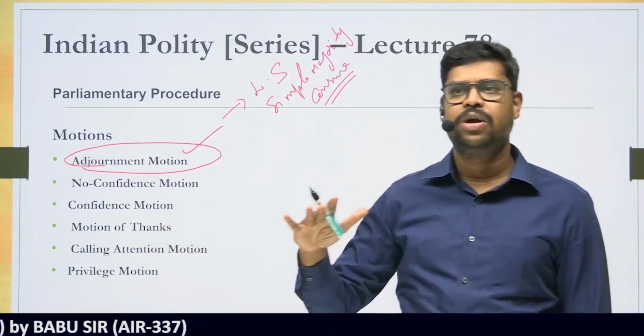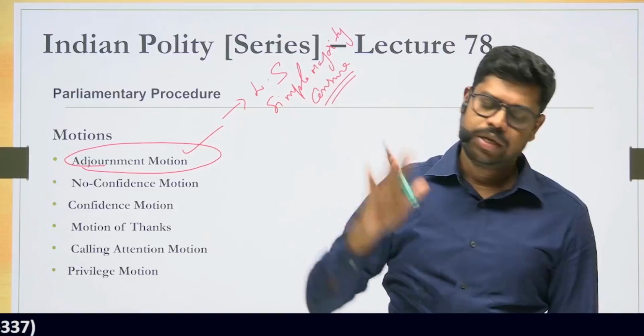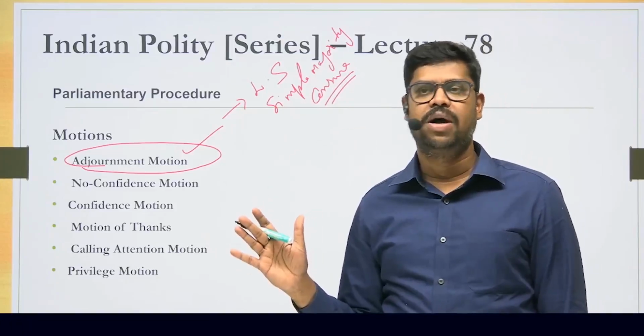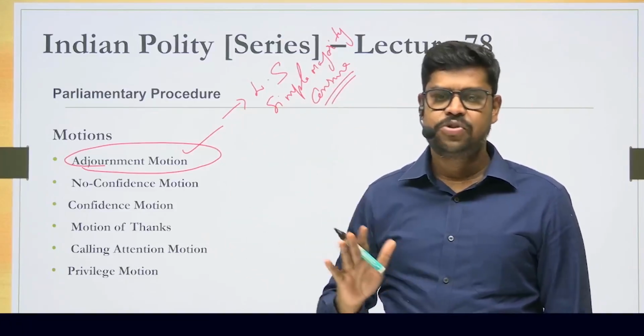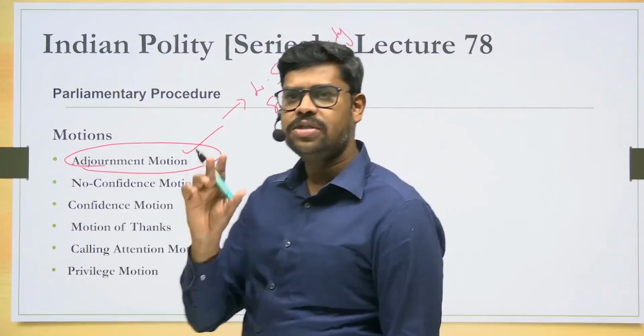So therefore, you'll have to understand, as per the rules of the House, the adjournment motion can be introduced only in the Lok Sabha and not in the Rajya Sabha. I am repeating it. The adjournment motion can be introduced only in the Lok Sabha, not in the Rajya Sabha. Now, what is this adjournment motion?